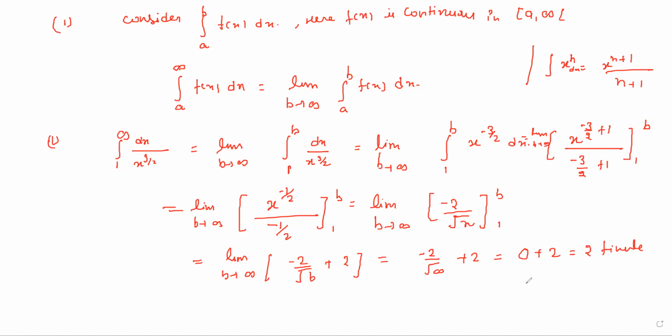Means the integral exists and is finite, and the given integral is convergent.